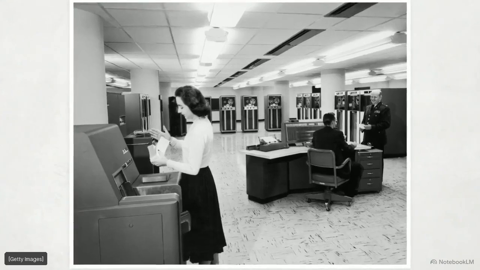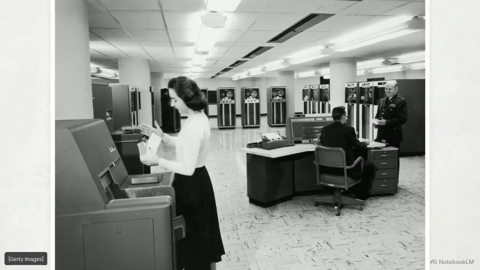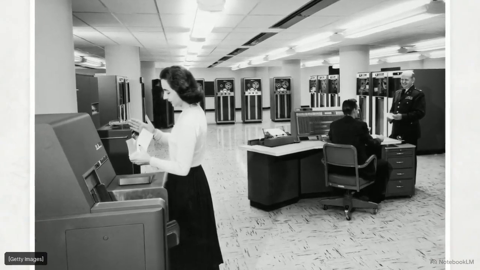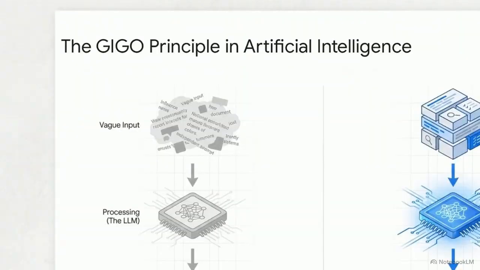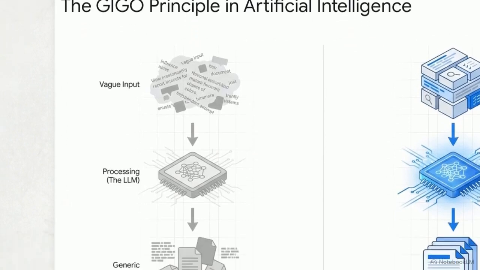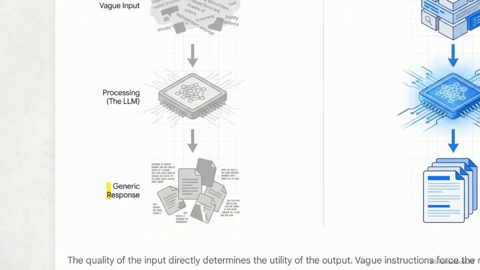To understand why vague prompts fail, we must look at a foundational computer science principle from the 1950s. It's known as garbage in, garbage out, or GIGO. This chart shows how GIGO governs modern AI. A vague instruction, like write some marketing emails, is garbage in. Because the input lacks direction, the model processes it into the disorganized, generic response seen here.